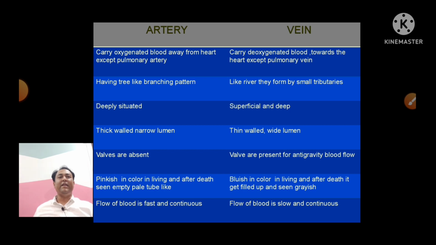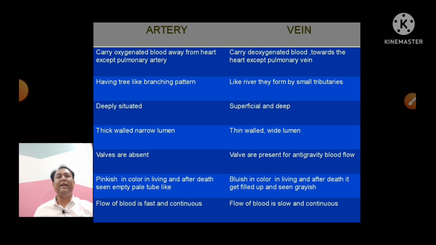This is the summary, or you can say the major difference, between artery and vein. Your short note ends over the previous slides. No need to write this difference during the short note, but this is important for the viva. The arteries carry oxygenated blood away from the heart except the pulmonary arteries, while veins carry deoxygenated blood towards the heart except the pulmonary veins.